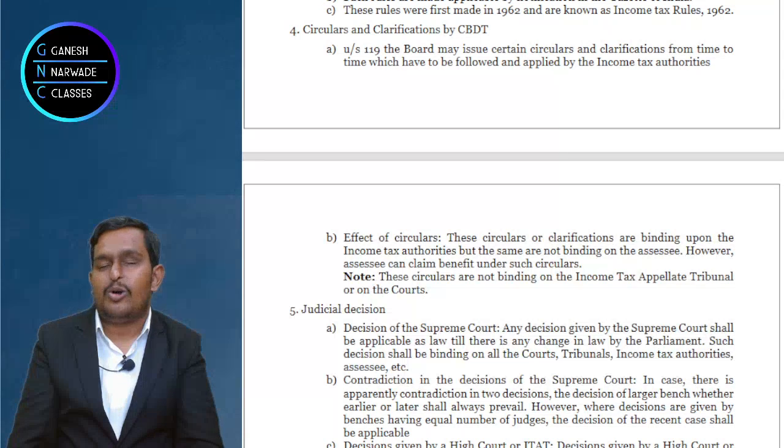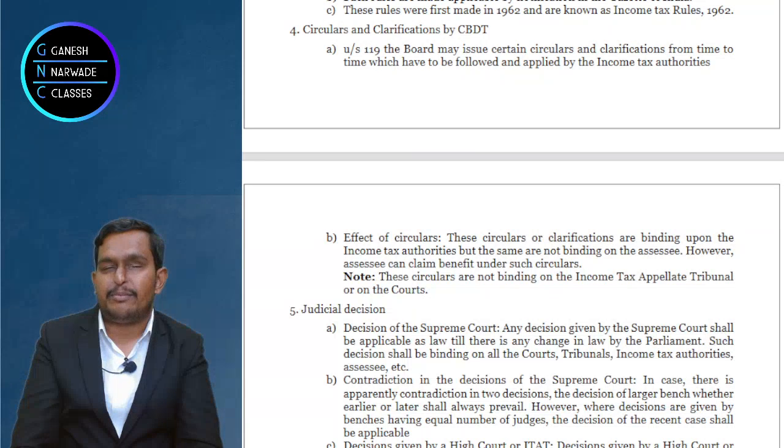Okay, so the circulars and notifications are binding on the income tax authorities, but not binding on the taxpayers, not binding on courts, that is Supreme Court, High Court and Income Tax Appellate Tribunal. This is how we understood.